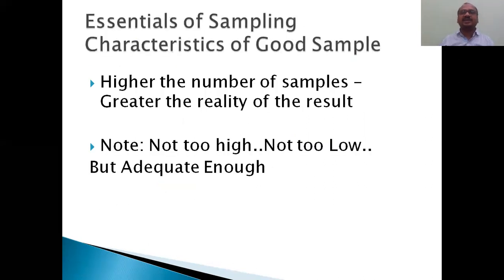Essential characteristics of a good sample: the higher the number of samples, the greater the reliability of the result. If you take a large number of samples, you will definitely get very good results. If you take only 1 or 2 tablets, you will get a very bad result. If you take a high quantity, you will get a good result, but you lose many more tablets. That's why it should not be too high and should not be too less. It should be adequate, moderate. That is very, very important. Adequate.